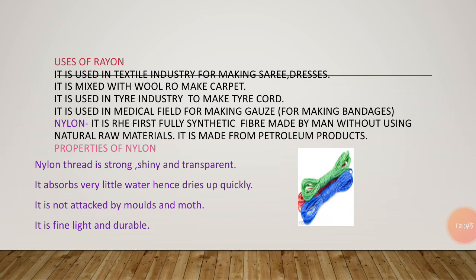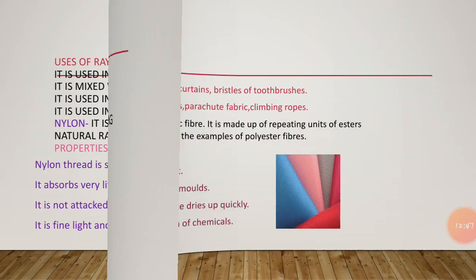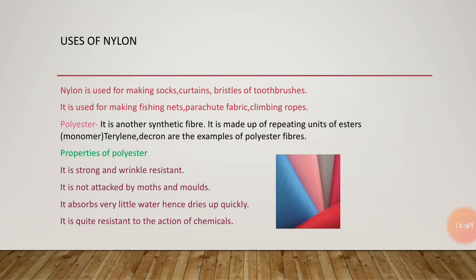Next is about the uses of nylon. Now we are going to study the uses of nylon. As we know, nylon has high strength, and due to this property it is used for making fishing nets, parachutes, bags and ropes. It is used for making fabrics. It is used in the manufacturing of various machine parts, and it is often blended with wool to increase the strength. So there are so many uses of it.